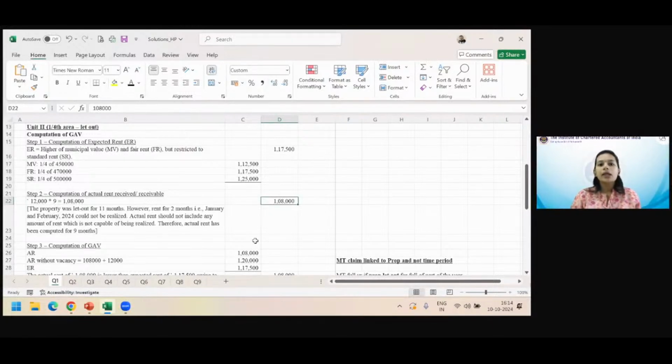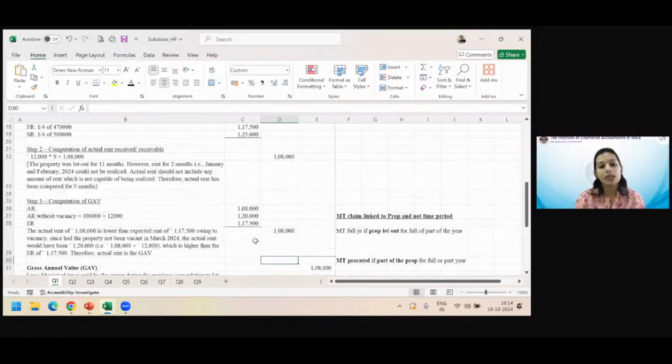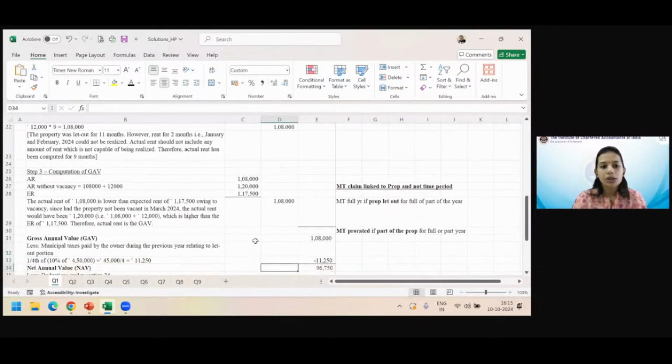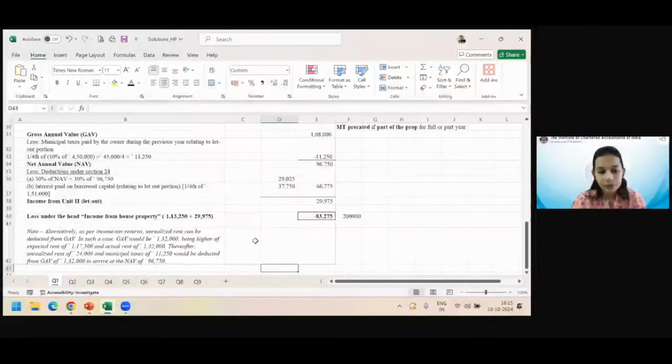But in the income tax return, when you file income tax return, the utility allows you to reduce unrealized rent from the gross annual value, which means after you have taken the higher of expected rent and actual rent, you derive gross annual value. From there, they allow you to take a deduction of unrealized rent. Okay. So that is a more beneficial approach because you've already taken whichever is higher and then you are further allowed the deduction. So that is allowed in the income tax return utility.